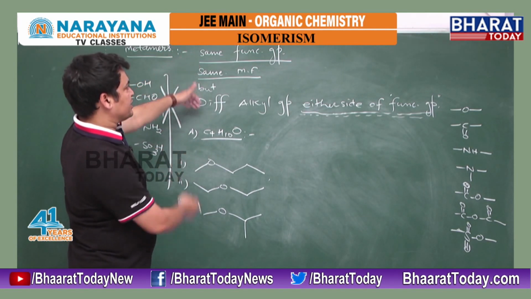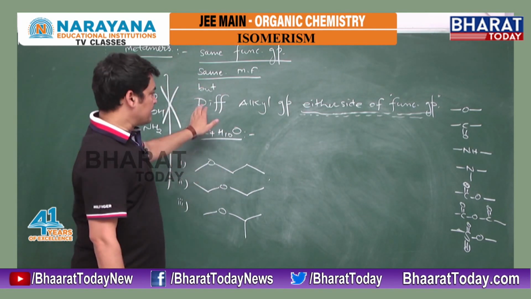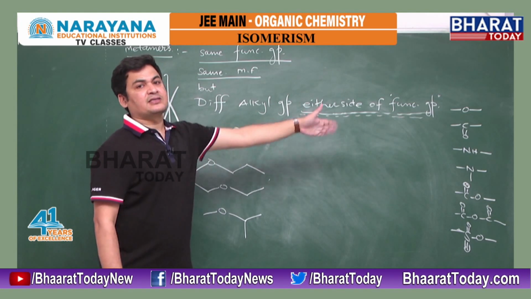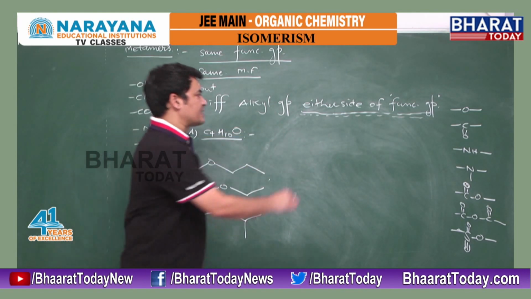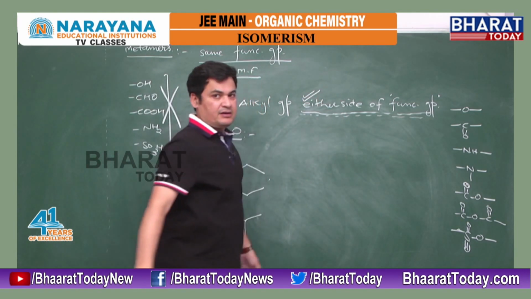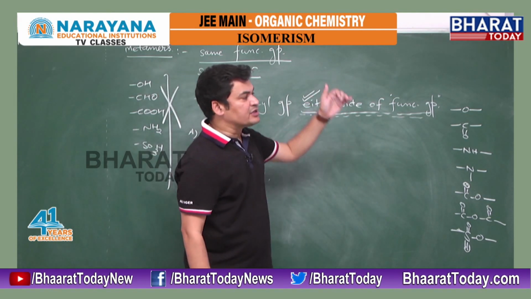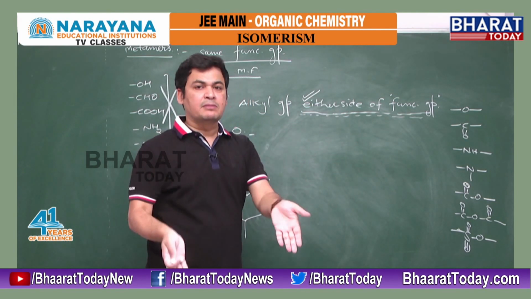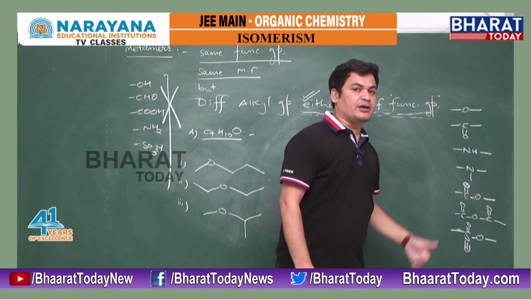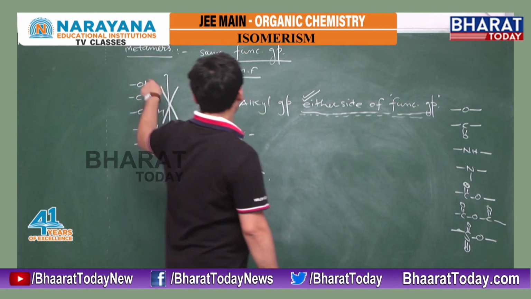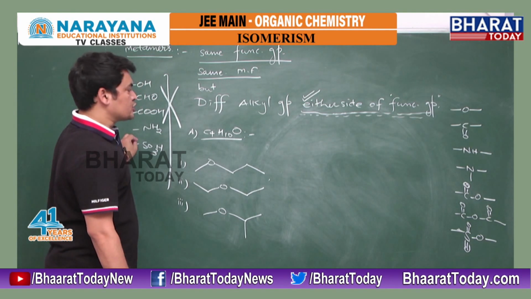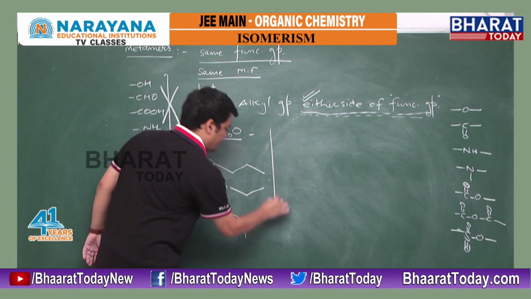That was our definition: the same functional group but different alkyl groups either side of the functional group. And when we are discussing the term, this is the keyword, either side. It means our functional group must have a minimum of two sides. It should be bivalent or polyvalent, but a monovalent functional group won't show metamerism, right?